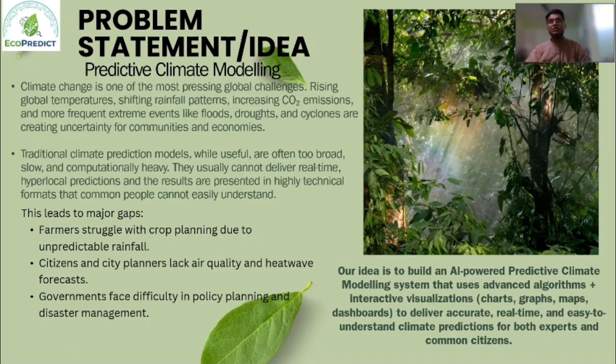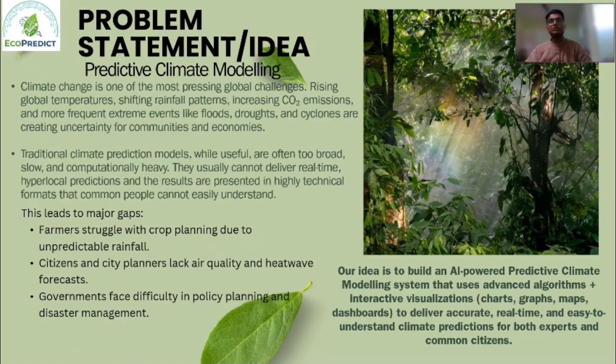Usually due to these traditional methods, many farmers, like mentioned here also, struggle with crop planning due to unpredictable rainfall. So nowadays we are experiencing very unpredictable rainfall, which is hampering the farmers in planning the crops.